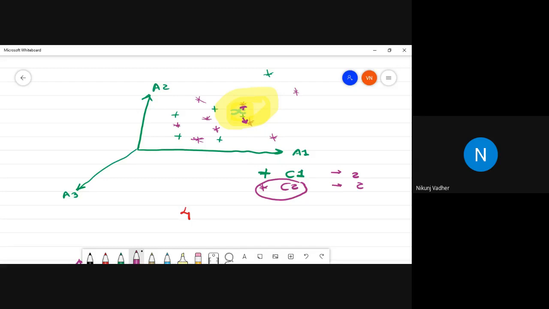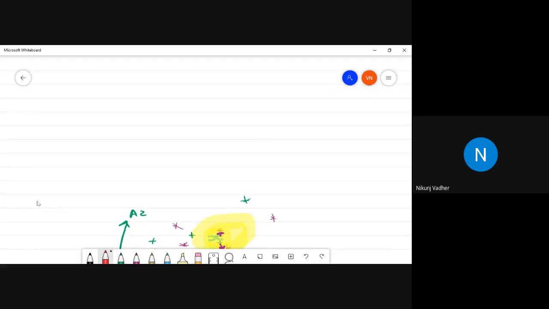Another way is that we can bring the data into another mathematical feature space. For that, special mathematical kernel functions are used. If you bring this data into some other feature space, it may look like this.